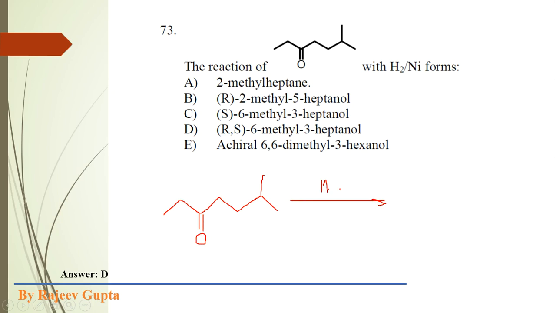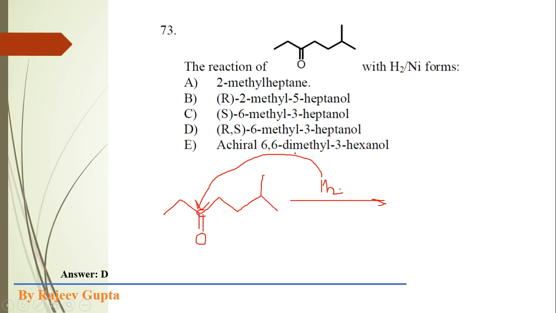Now in this reaction, when hydrogenation takes place, first of all hydride ion attacks on this electrophilic site. It is a type of nucleophilic addition reaction where hydride ion attacks on this electrophilic site, on this positively charged carbon.